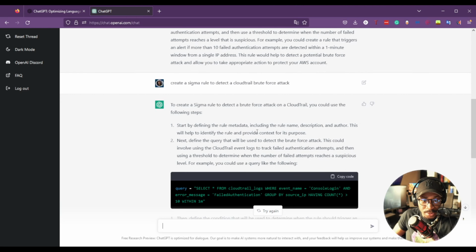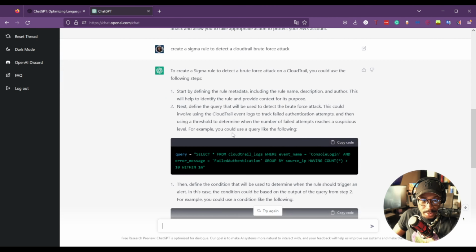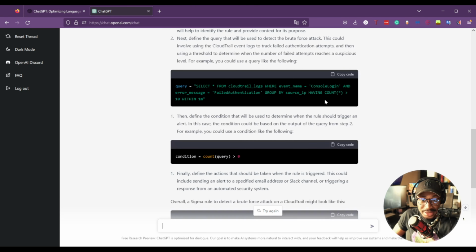It says to start by defining the rule metadata, including the rule name, description, and author. This will help to define the rule and provide context for its purpose. Next, define the query that will be used to detect the brute force attack. This could involve using CloudTrail event logs to track failed authentication attempts and using a threshold to determine when the number of failed attempts reaches a suspicious level. For example, you could use a query like this. So it actually gives you the query.